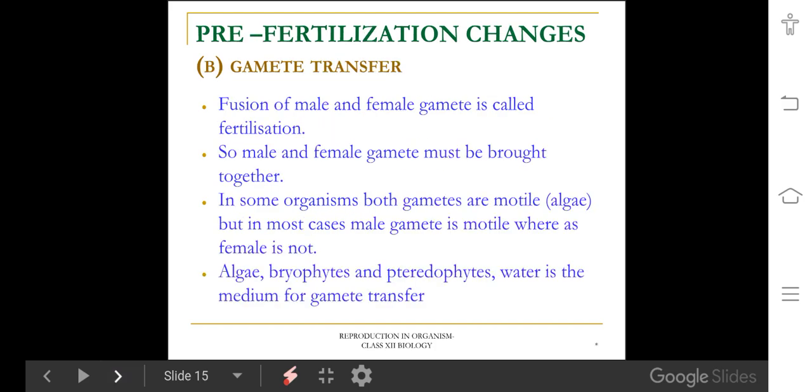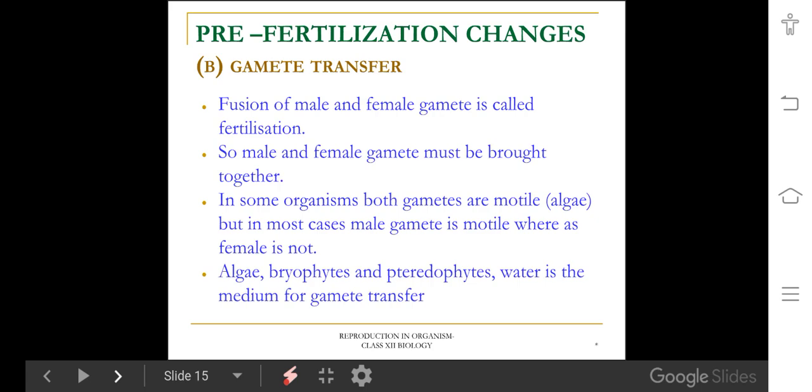Next, in gamete production, the formation of gametes occurs in the gonads. Gonad means reproductive structure. In that reproductive structure, a specialized cell is present, called the gamete mother cell or meiocyte, which is a diploid cell. That cell undergoes meiosis cell division and produces haploid gametes. But in some haploid organisms, with a haplontic life cycle, gametes are produced through mitotic cell division.